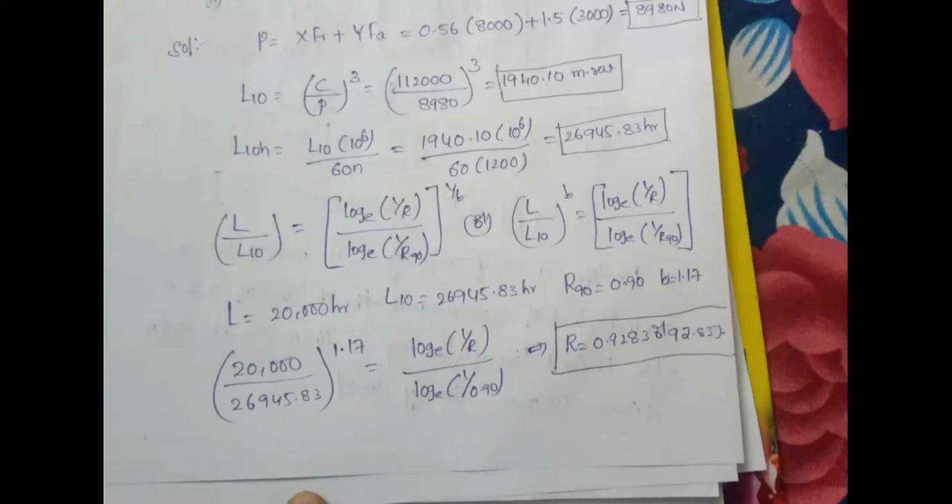B values are already available in the data book. Just for reference, I am taking a standard value, whatever your data book has, B value 1.17 or nearer to 1.17. No worries. No need to remember any value. Just understand the relation, that is sufficient. For your reference only, I am giving this value. Just understand what I am saying here, what I am applying here, and practice the problems by putting your data book aside.